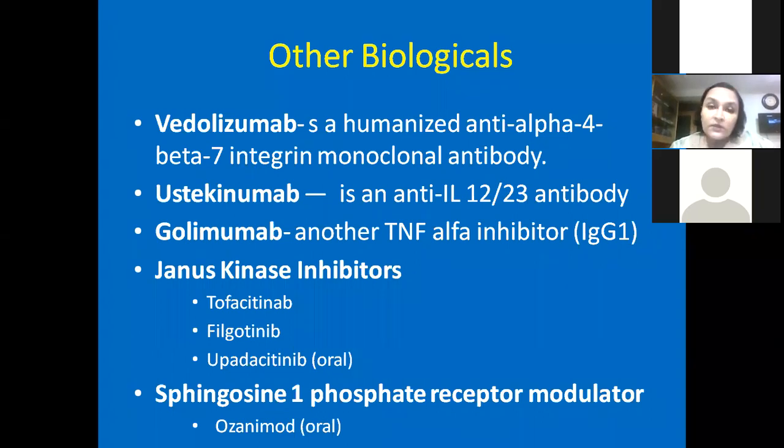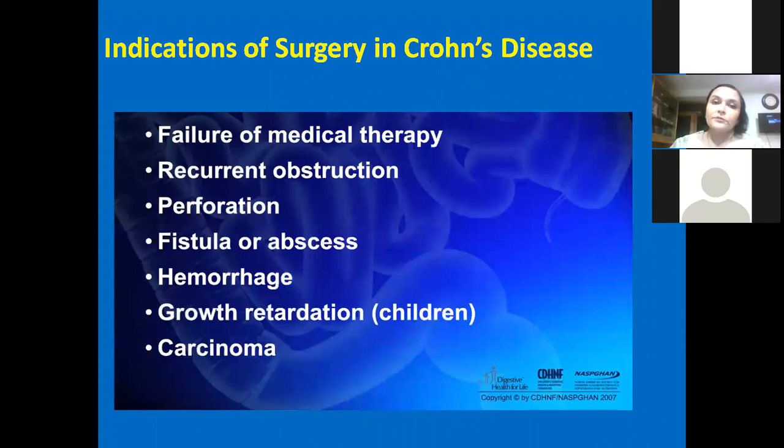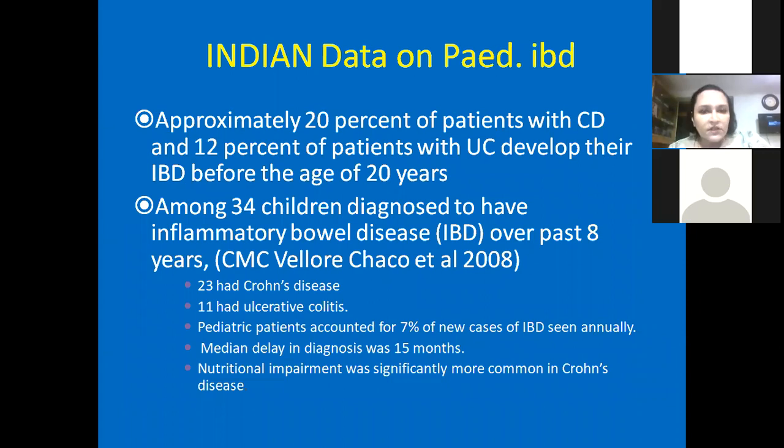So probably these are the future, but if we start diagnosing it early, I think we can do with the traditional treatment. We have several IBD patients who are really doing well with traditional treatment, and only 10 to 20% of patients need these higher agents. But is there any indication of surgery in Crohn's disease or ulcerative colitis? Indications are coming less and less because biologicals are available now. But still, if we have a failure, recurrent obstruction or perforation, fistula, or severe growth retardation where you are really not able to control the disease, and in adult cases, especially carcinoma, we have to go for surgery.